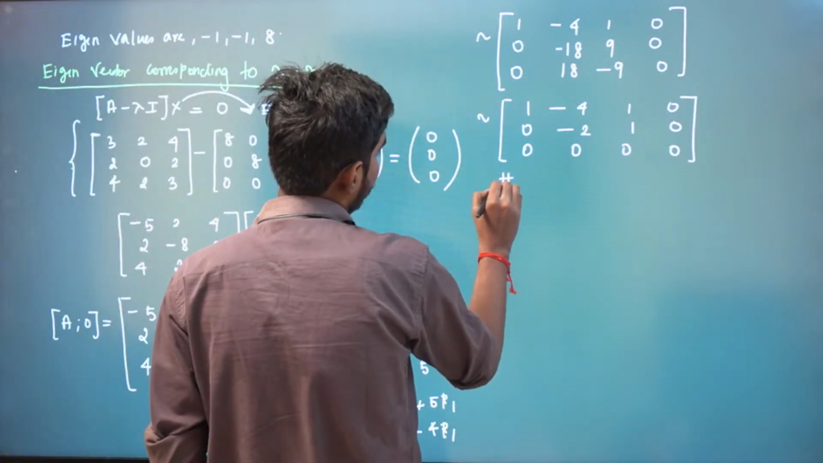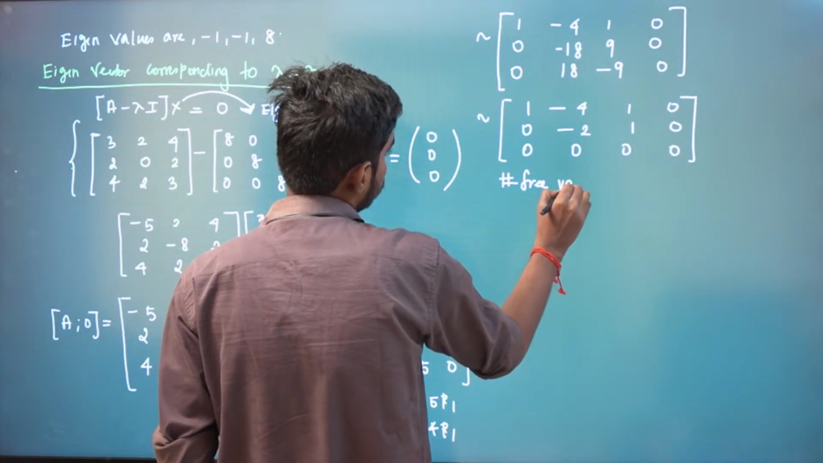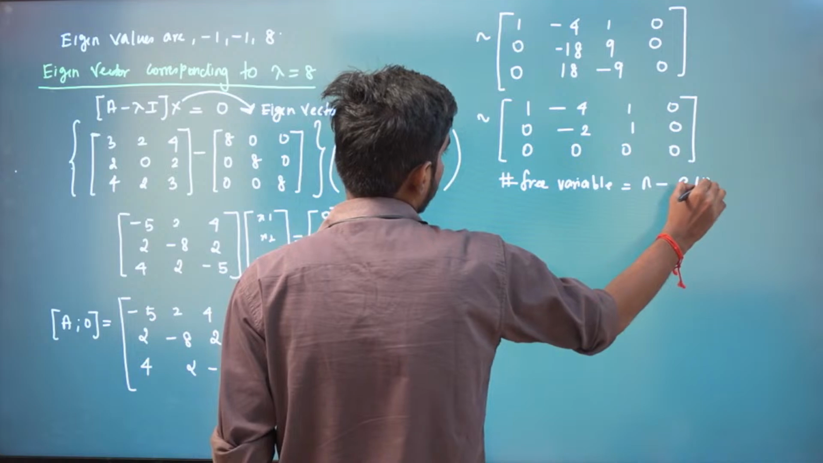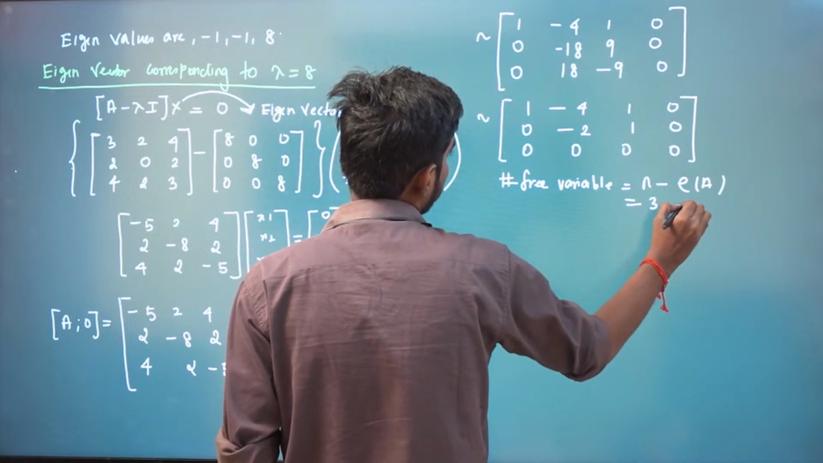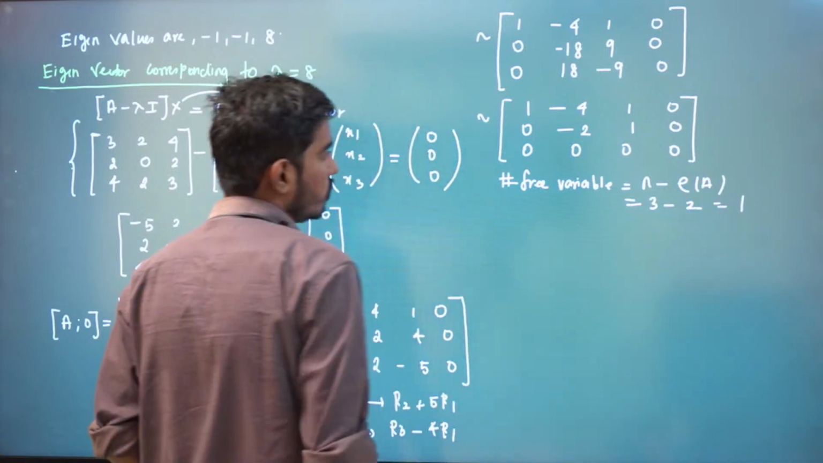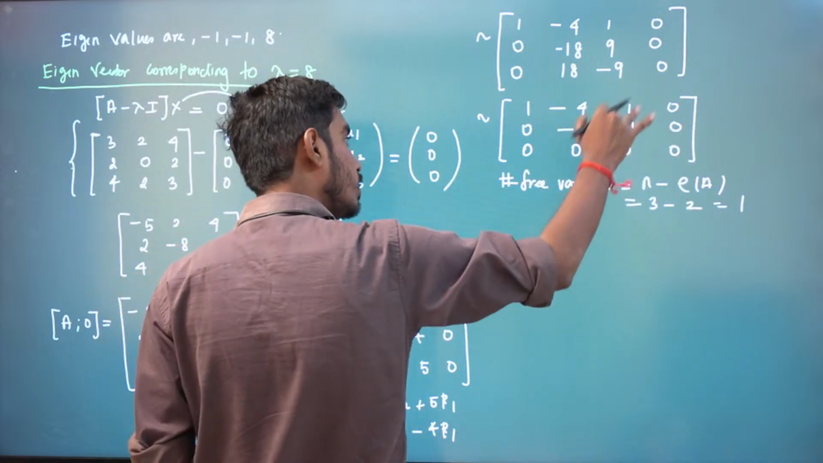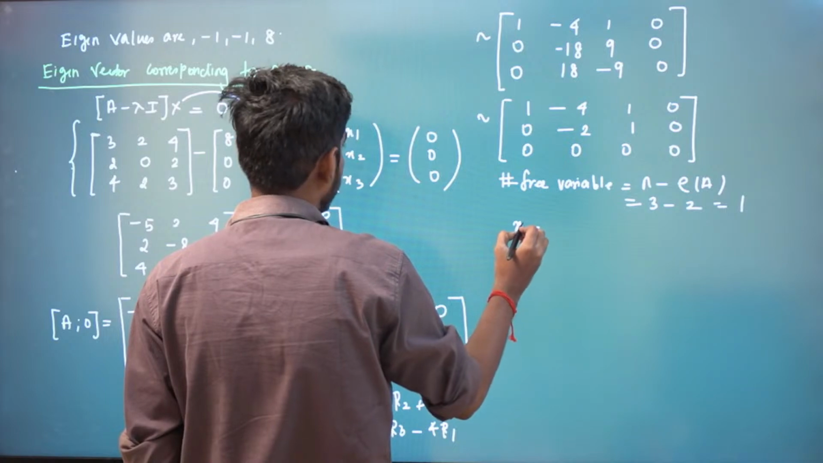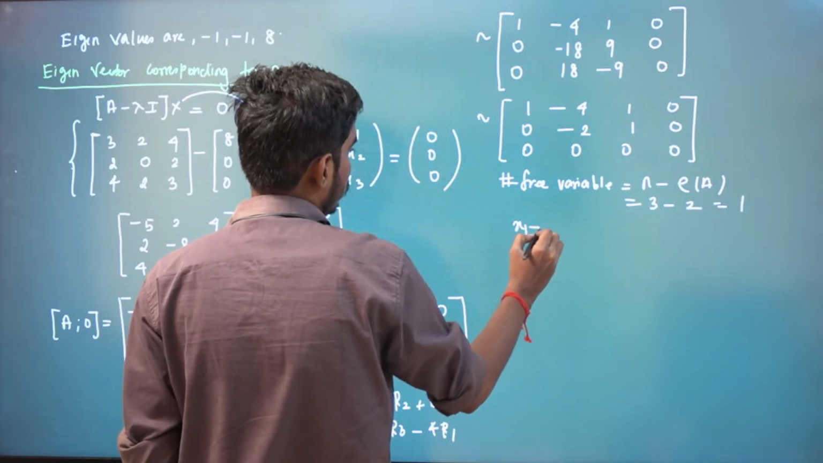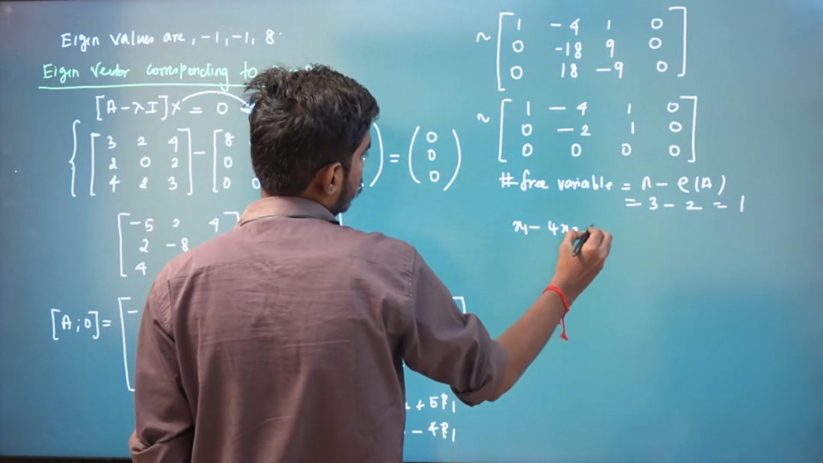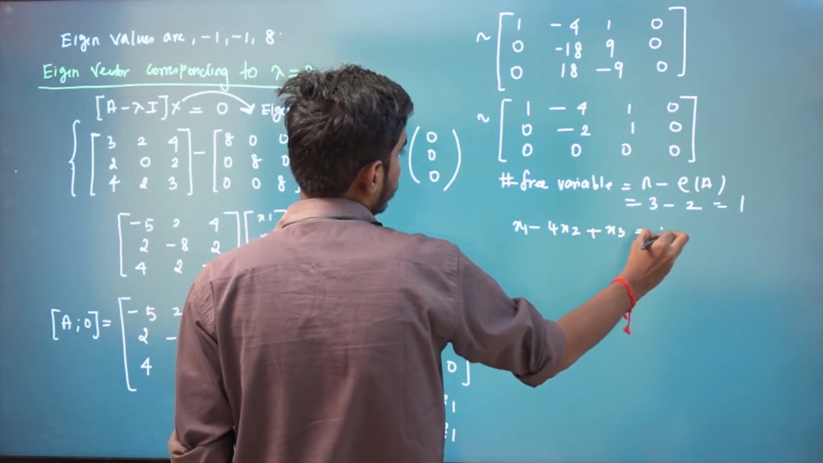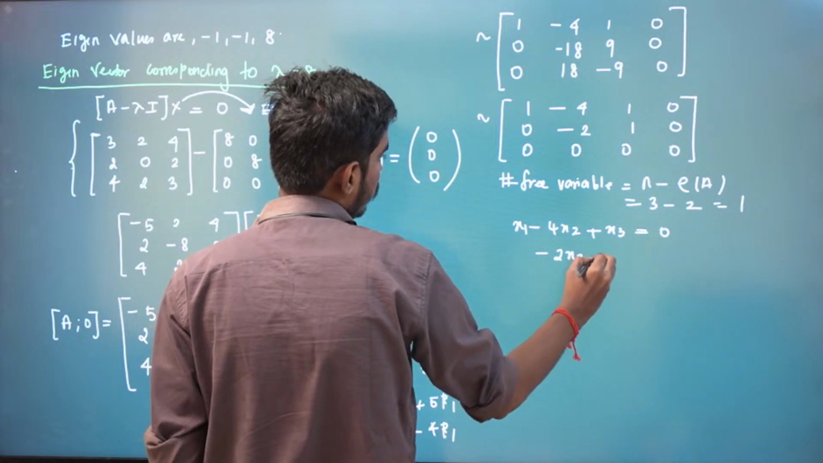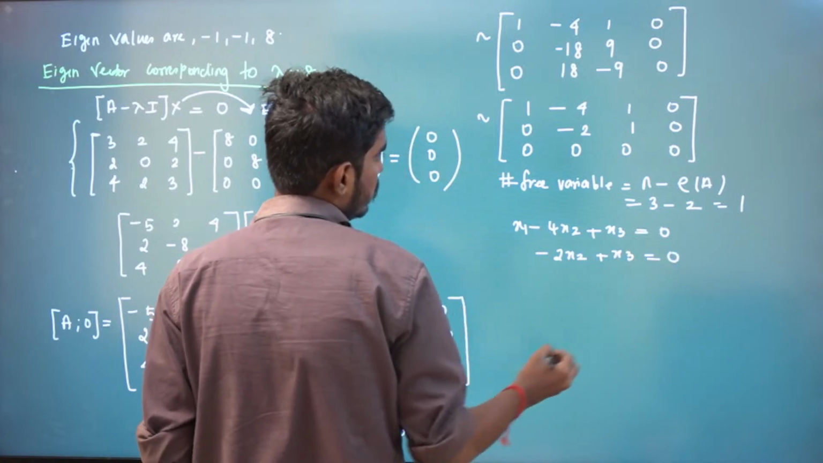And how many free variables are there? Number of free variables is equal to total variables minus rank of A. Total variables is 3, rank is 2. So we have one free variable. So we just transform this again to Ax equal to 0 form. So we have x1 minus 4x2 plus x3 is equal to 0, and then minus 2x2 plus x3 is equal to 0.